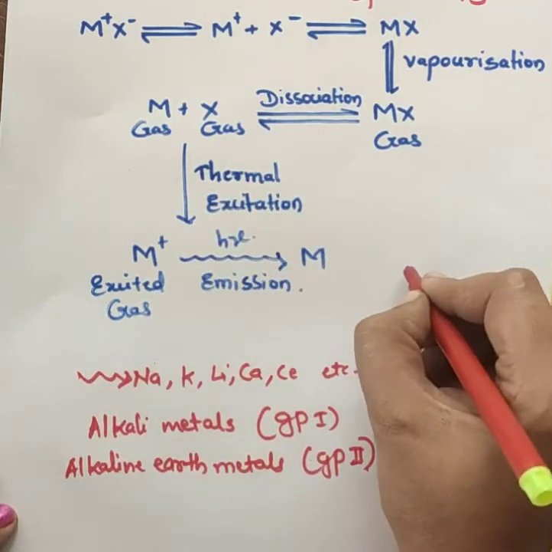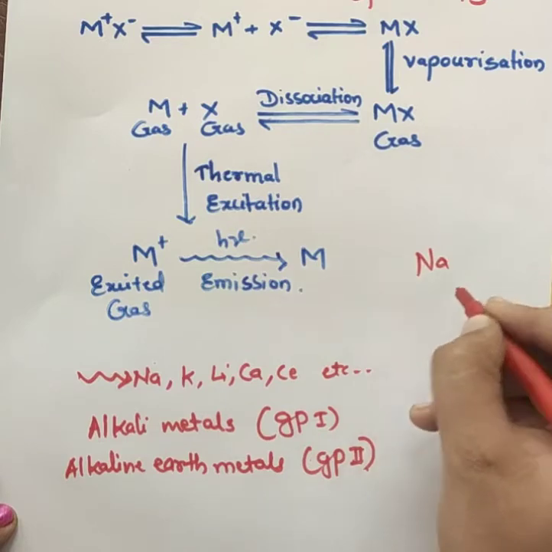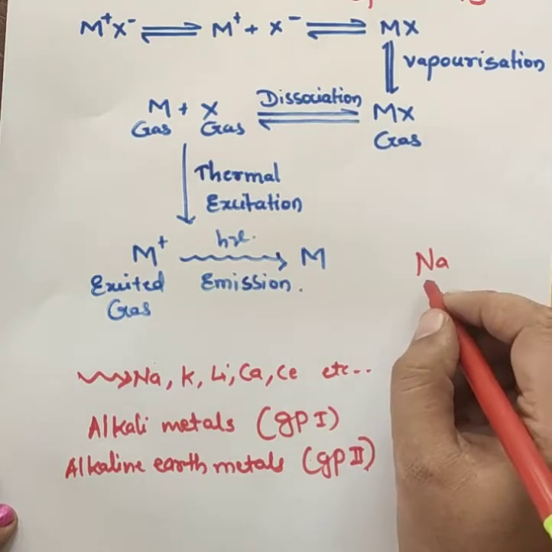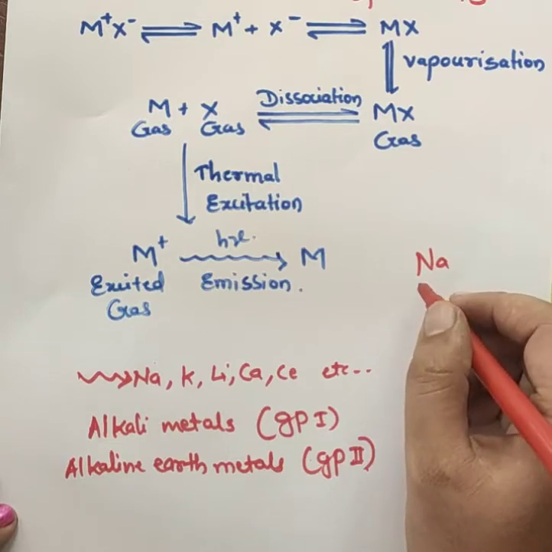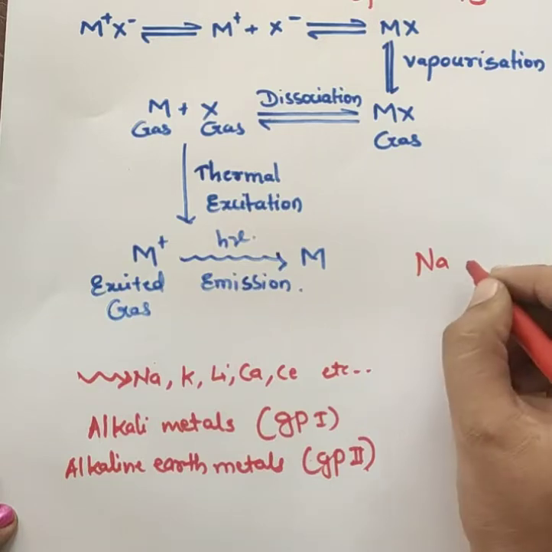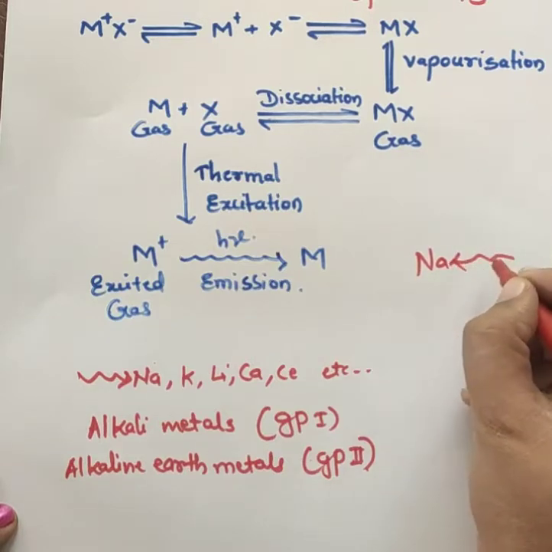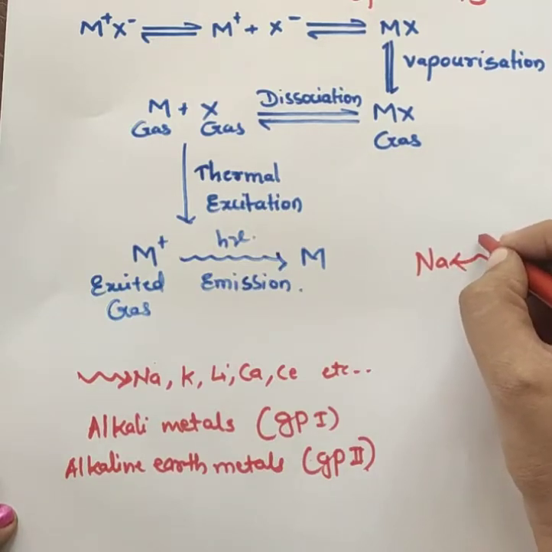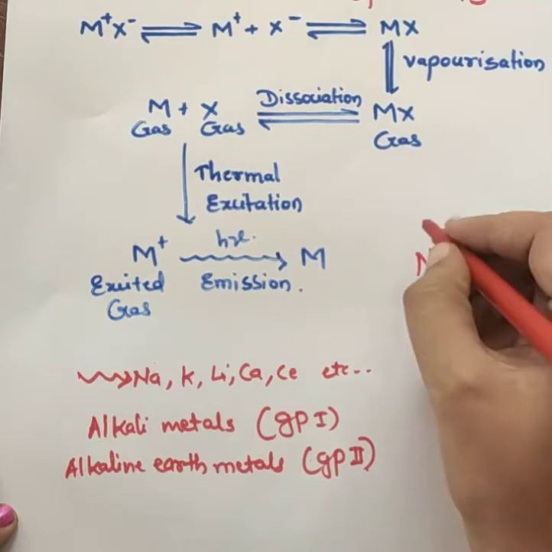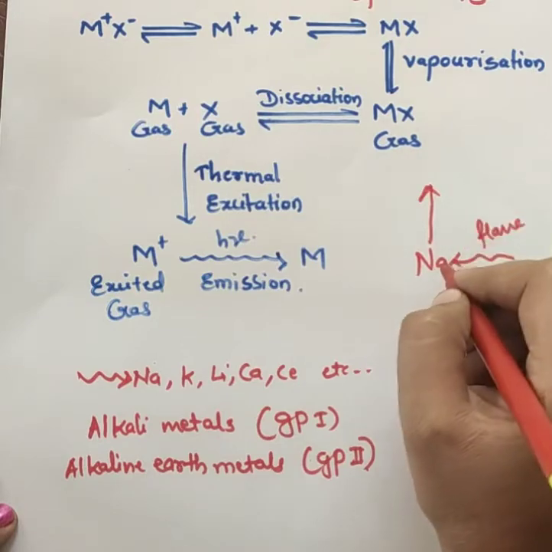Suppose we are subjecting a solution of sodium salt to the flame. Then these sodium atoms or ions will absorb the flame or fire energy, and they will be excited to a higher energy level.